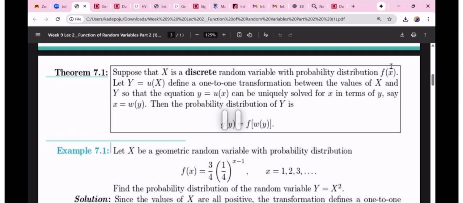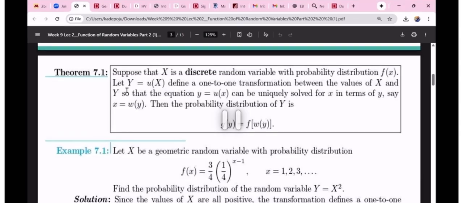Now, if we define y, and y is a function of x, which we call a one-to-one transformation between the values of x and y, can we have a way to figure out the distribution of y?